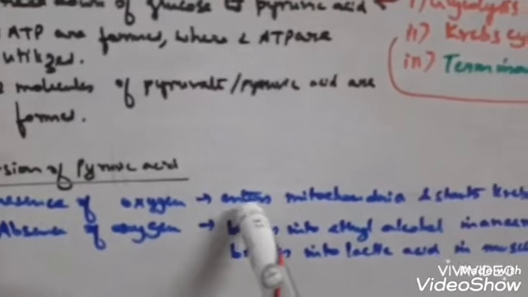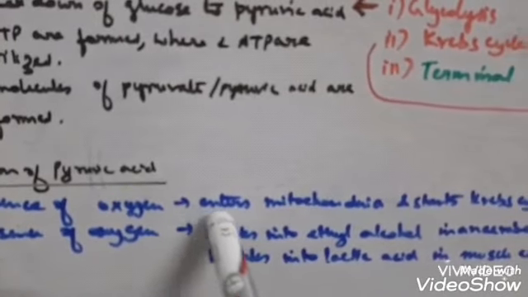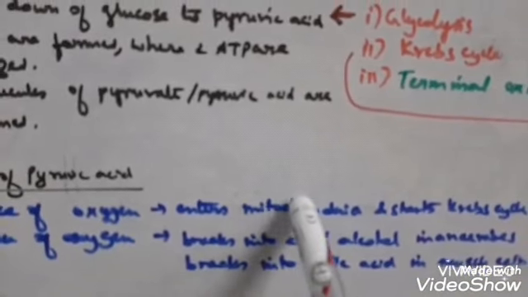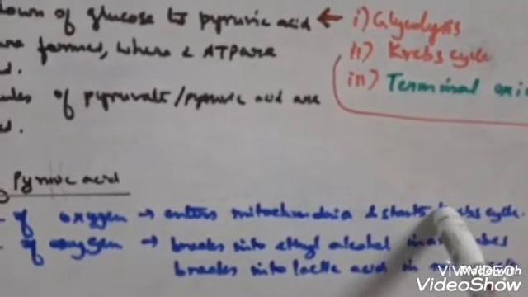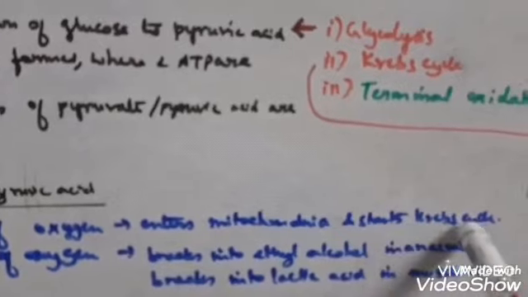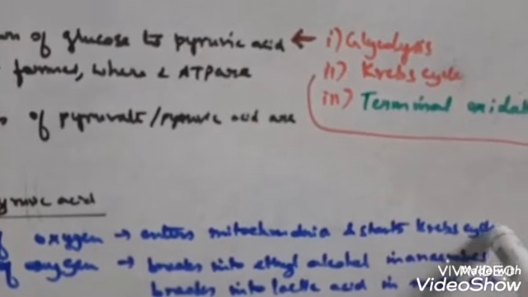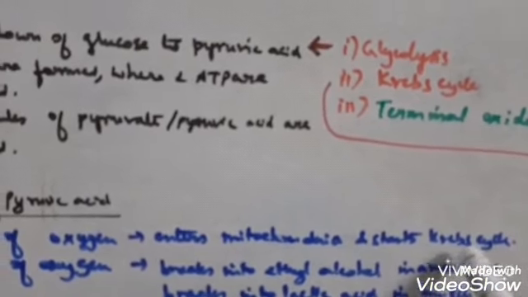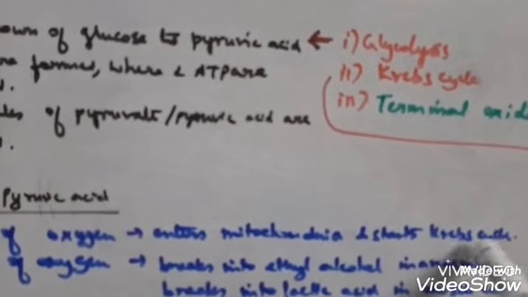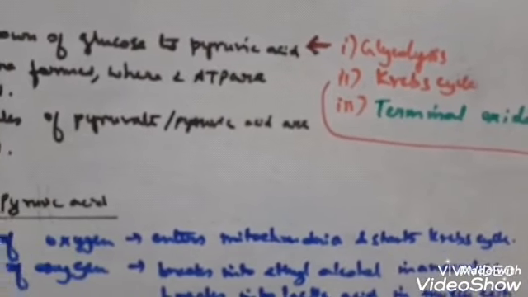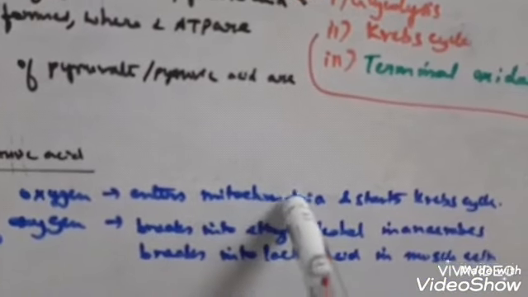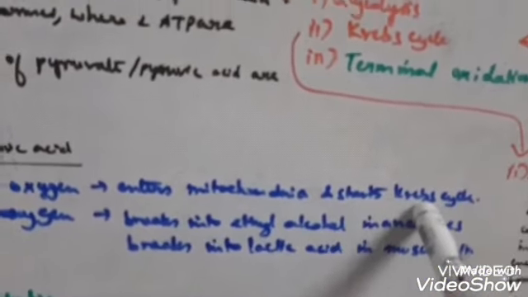So in the presence of oxygen, the pyruvic acid, which is also known as pyruvate, a 3-carbon compound, enters the mitochondria from the cytoplasm and starts the Krebs cycle. Hans Krebs was the scientist after whom the Krebs cycle is named. Krebs cycle may also be known as citric acid cycle. So in the presence of oxygen, the pyruvic acid enters the mitochondria and the Krebs cycle starts here.